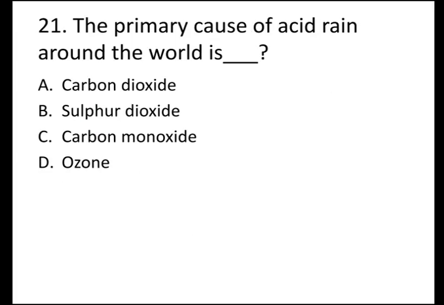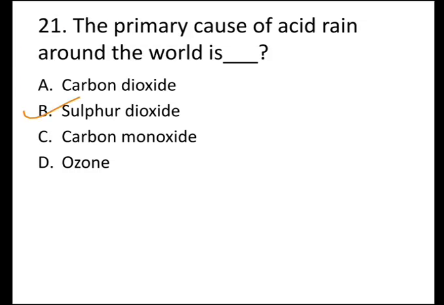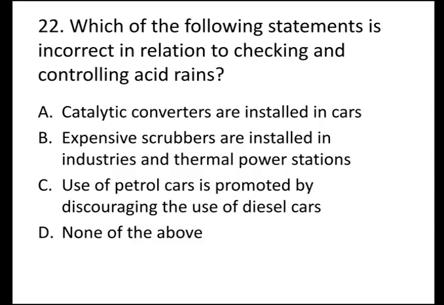The next question is, the primary cause of acid rain around the world is, and the options are A, carbon dioxide, B, sulfur dioxide, C, carbon monoxide, and D, ozone. And the correct answer is B, sulfur dioxide. Sulfur dioxide is the primary cause of acid rain around the world.